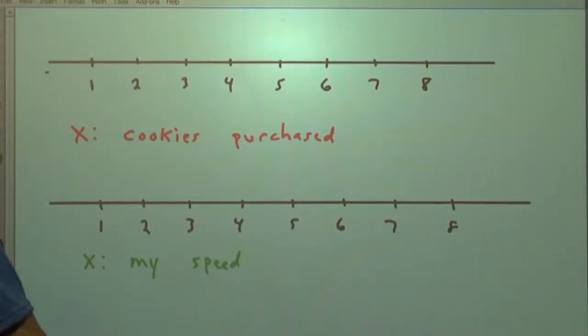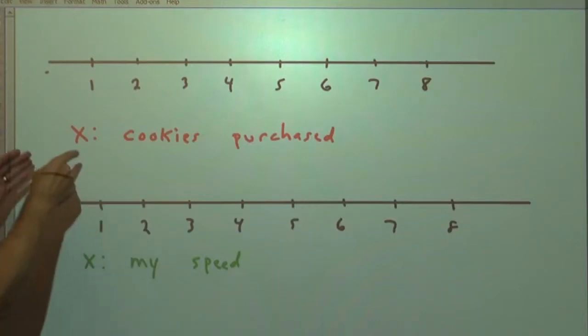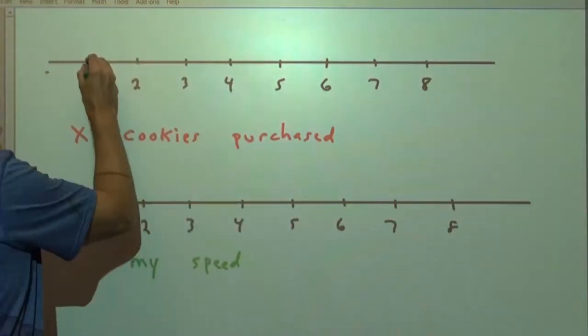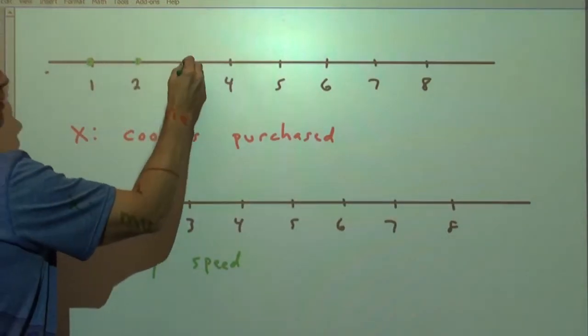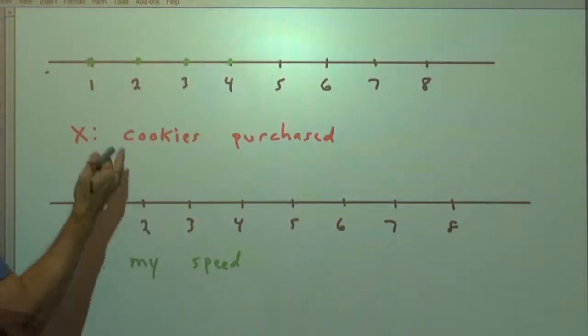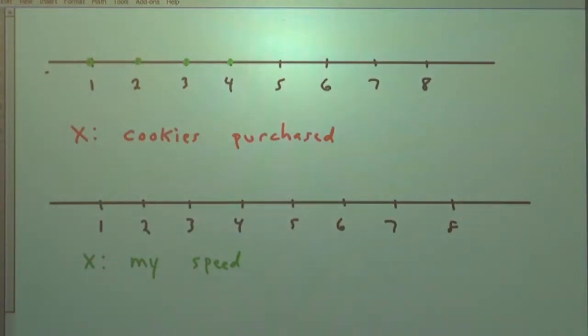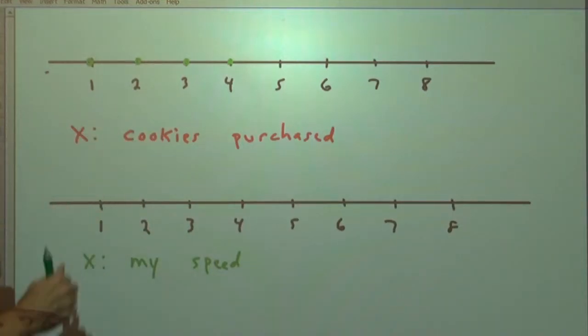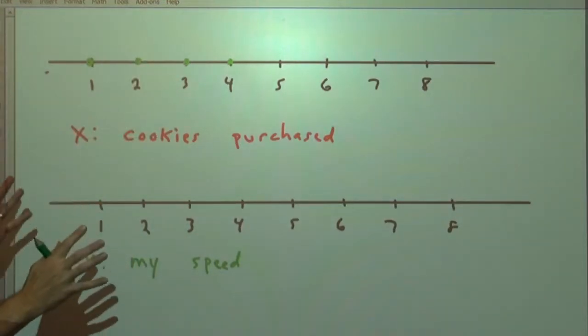What makes data discrete and what makes data or variables continuous? Well, if we think about the random variable x as being cookies purchased, a person could purchase 1 cookie or 2. Theoretically, you can't really purchase 3.5 cookies or whatever, so this would be discrete. It's countable. If you're at a roller coaster, if you buy cookies before you go on the roller coaster, be careful because you might lose your cookies.